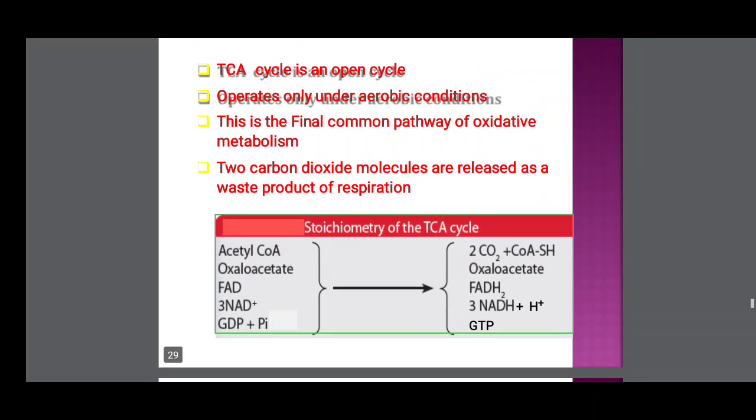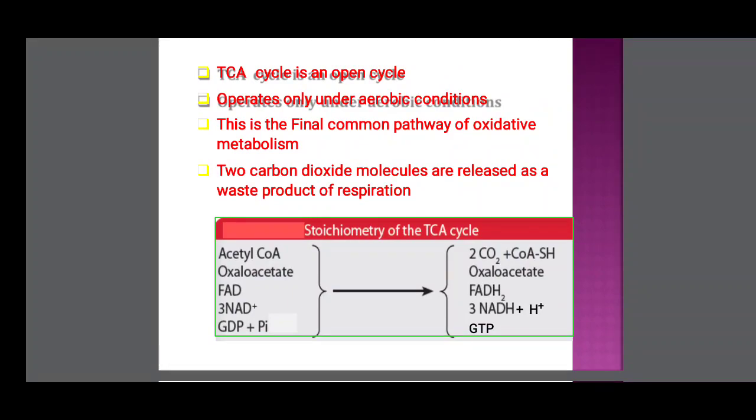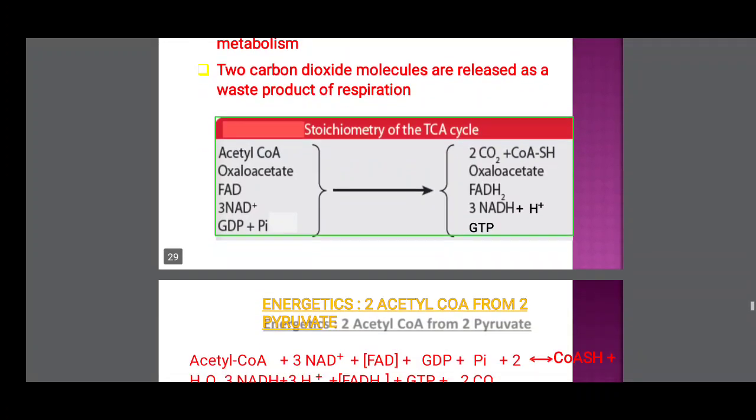So the TCA cycle is an open cycle, operating only under aerobic conditions. This is the final common pathway of oxidative metabolism. 2 carbon dioxide molecules are released as a waste product of respiration. So, stoichiometry of the TCA cycle: acetyl coenzyme A, oxaloacetate, FAD, NAD and GDP are converted to oxaloacetate, 2 carbon dioxide, coenzyme A, FADH2, 3 NADH2 plus ATP or GTP. GTP in animal cells, ATP in plant cells.